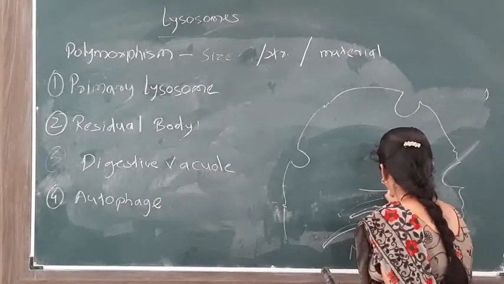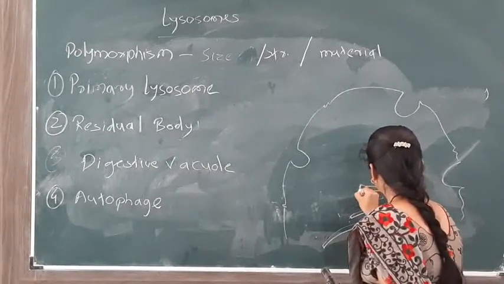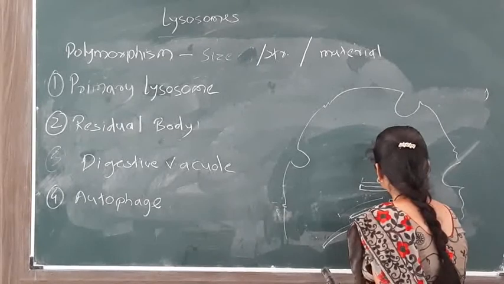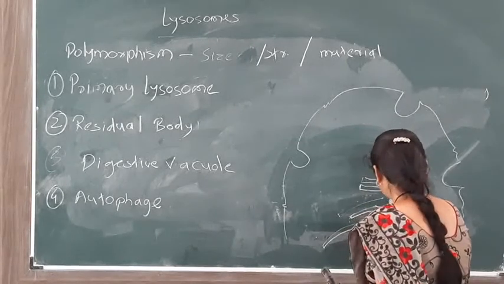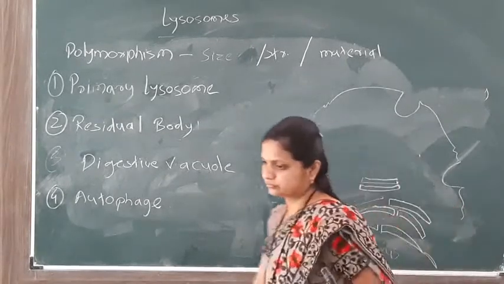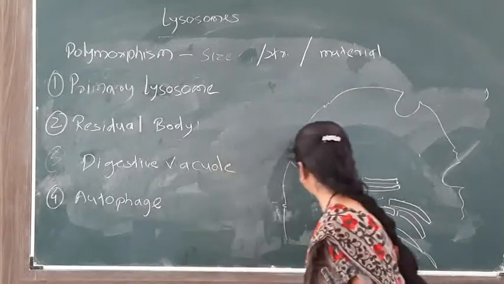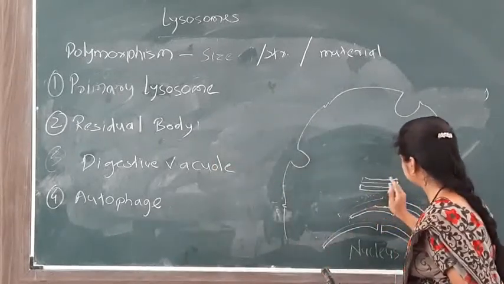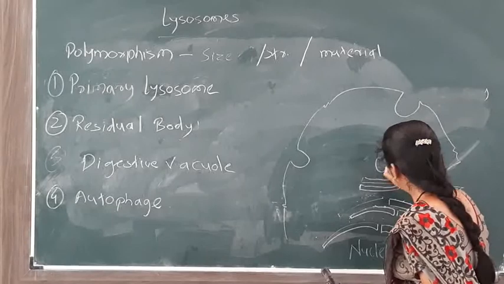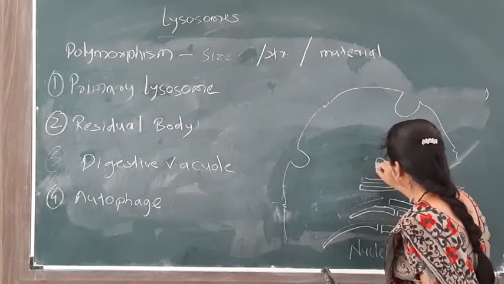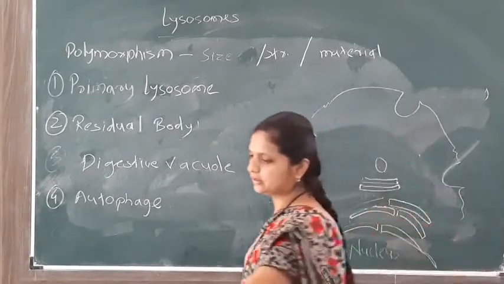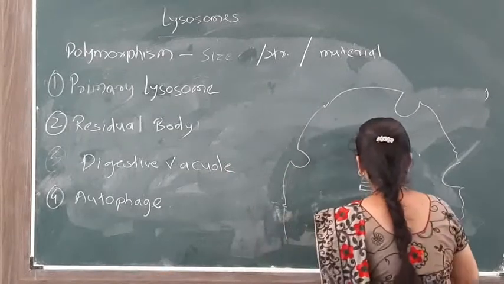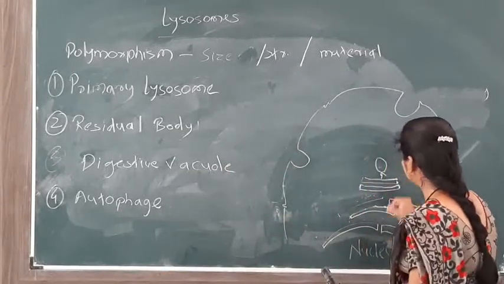This is the Golgi complex. The lysosomes are derived from this Golgi complex. This is the first primary lysosome, which is formed by the rupture of the Golgi complex, that is the primary lysosomes.